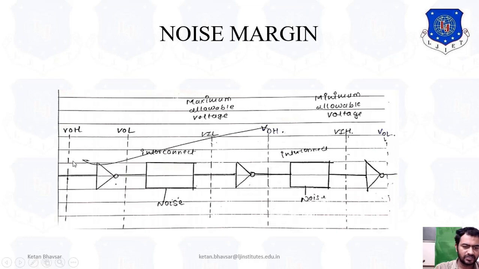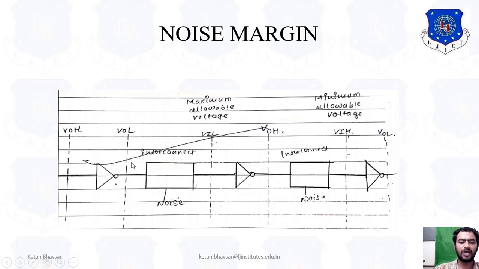As you can see, here is one particular structure of a cascaded inverter, starting from VOH, VOL, noise. As you can see, we apply here VOH. VOH means output value high. So when you apply the output value high to the inverter, then by default you already know that because of the inverter circuit you are getting the output 0. Now suppose you want to transmit the data to the next inverter, then definitely noise will be added because of the environmental effect, and here the noise will be added.